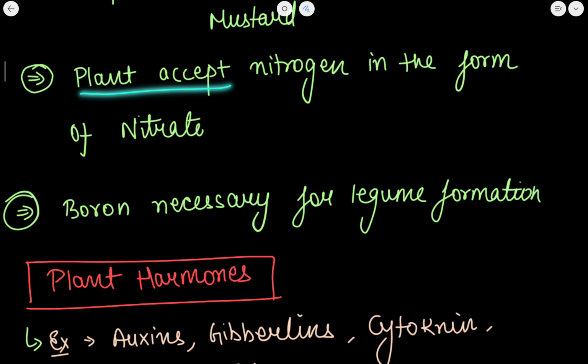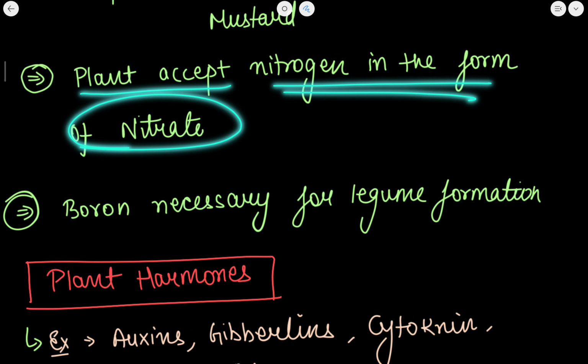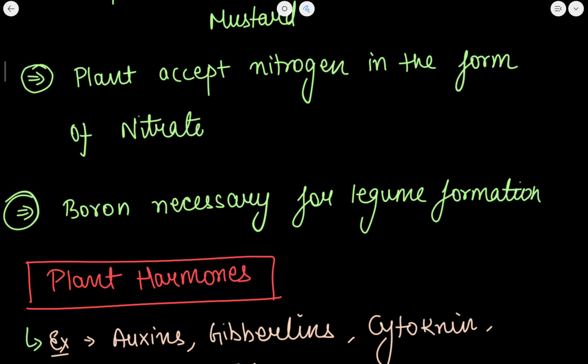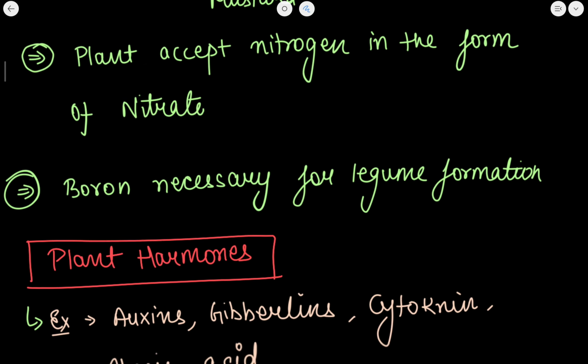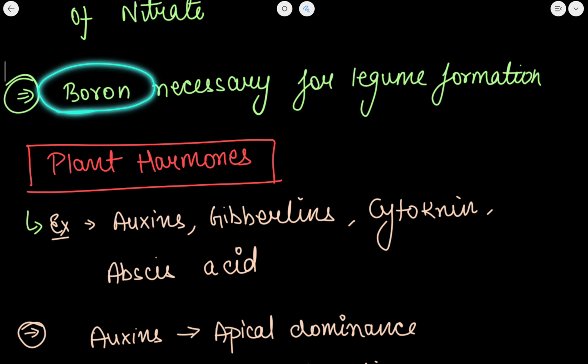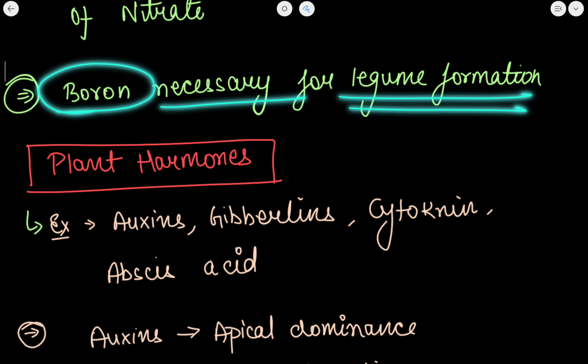Now, plants accept nitrogen in the form of nitrate. This is an important point कि plant जो है वो nitrogen in the form of nitrates accept करते हैं. Boron is necessary for legume formation.